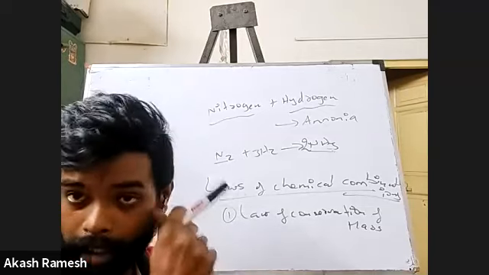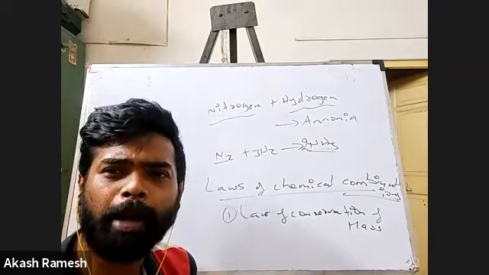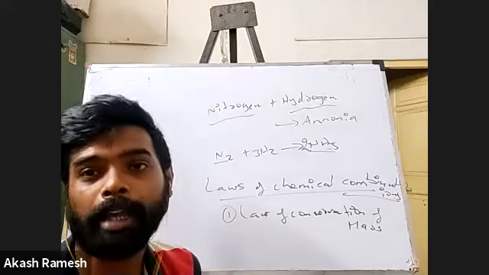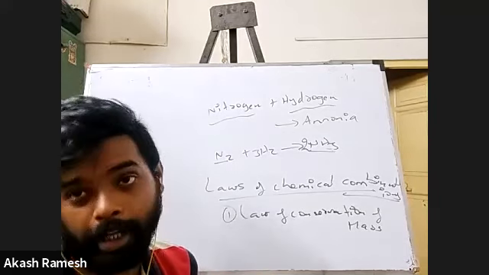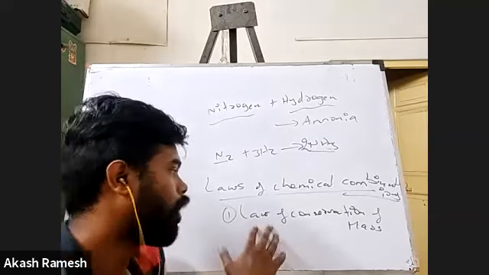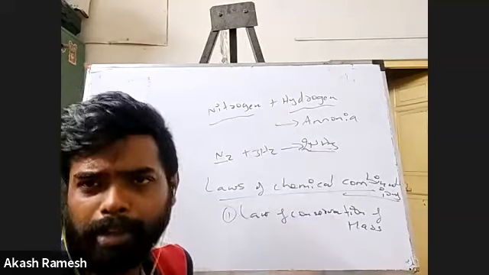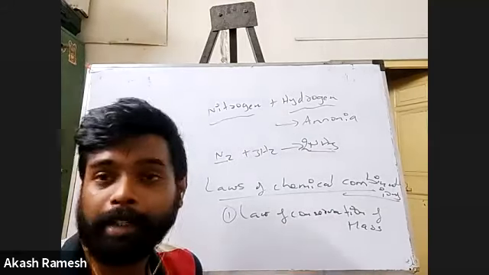It's not only during a chemical reaction. It applies to any phenomenon for that matter. In the exam you mention chemical reaction, but this law holds good for many other phenomena also. So how do I define it?